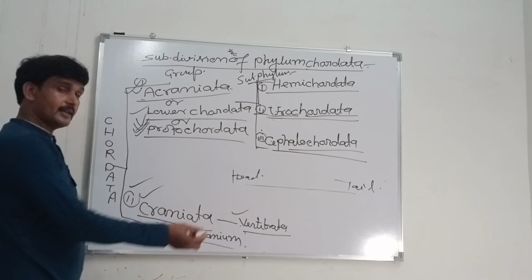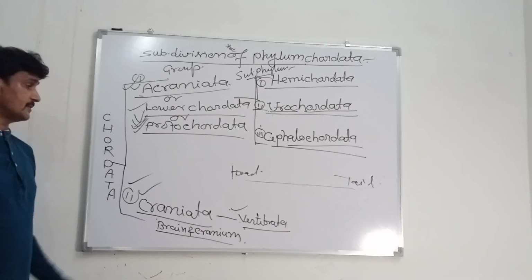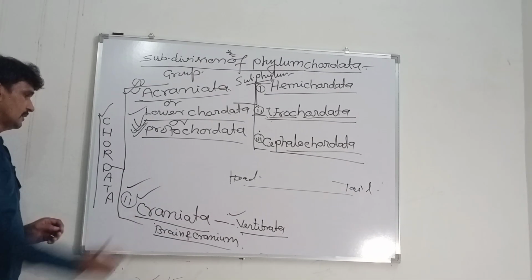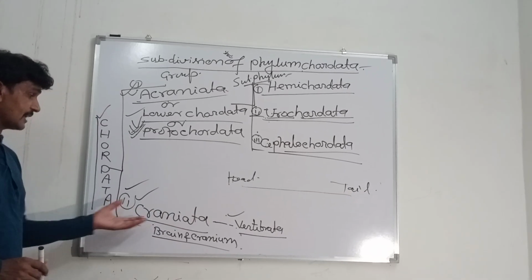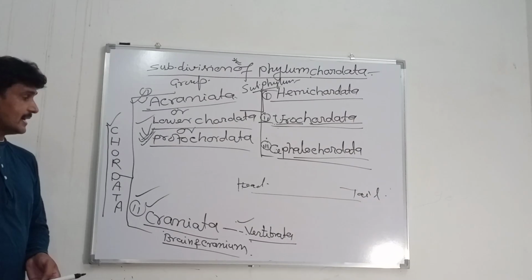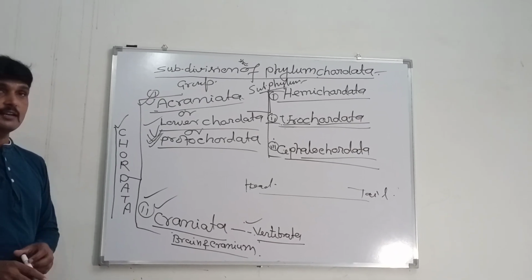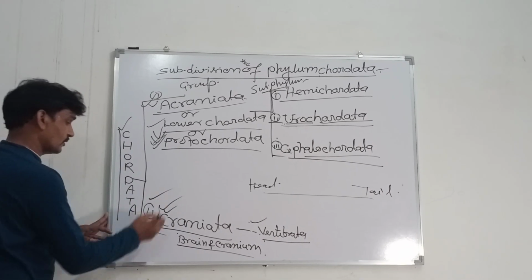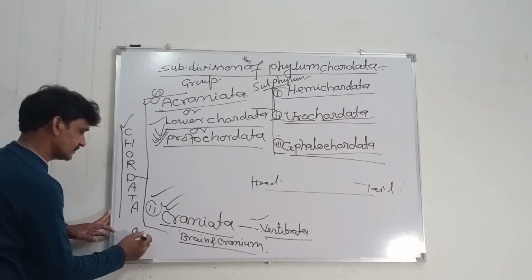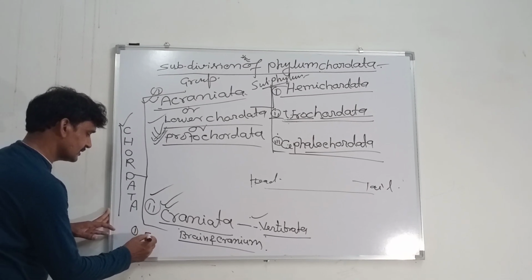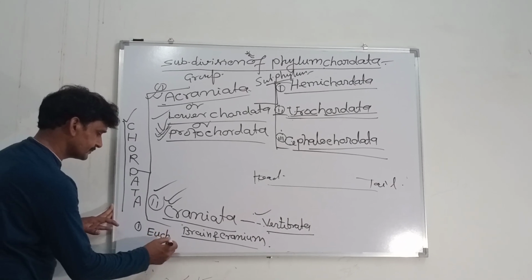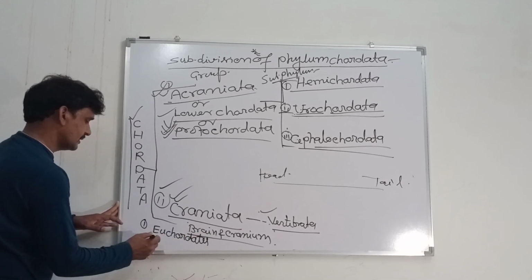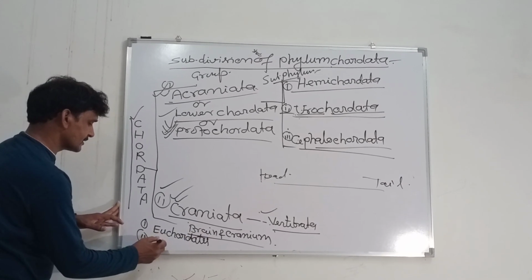What is Vertebrata? Vertebrata is the last subphylum of the phylum Chordata. Craniata is also referred to by two other names: first, Euchordata, and second, higher chordates.